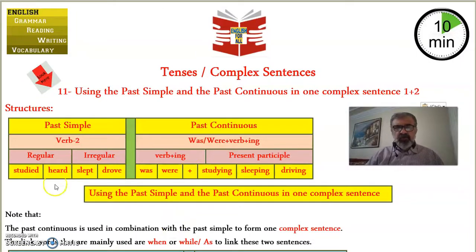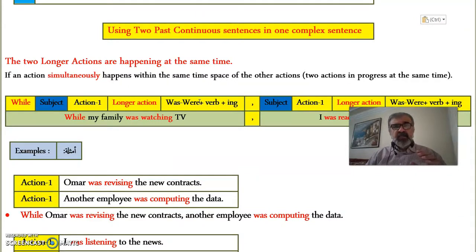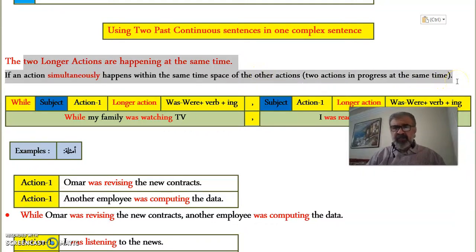In today's tutorial, we're going to deal with complex sentences. If you remember, in our previous tutorial, we dealt with using the past simple and the past continuous, the shorter action and the longer action, in one complex sentence. Now we're going to go directly into using two past continuous tenses in one complex sentence. I mean by that, two longer actions happening at the same time. Two actions in progress at the same time.